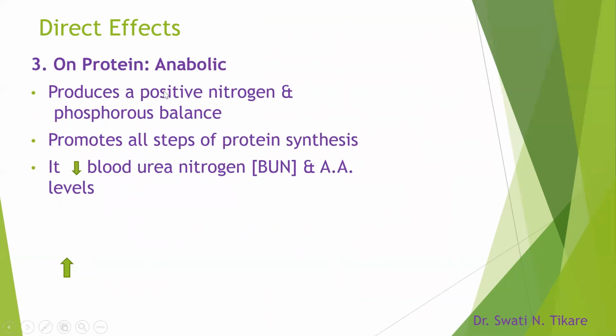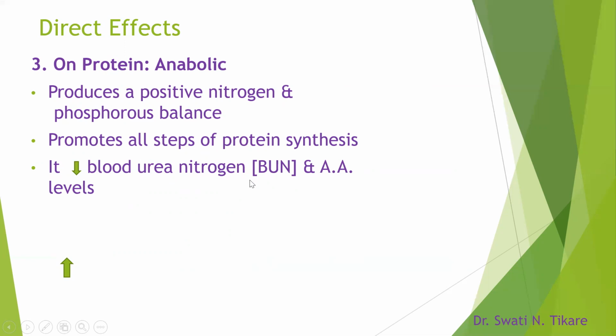After the growth, the next important effect is on the metabolisms. Starting with the protein metabolism, it is anabolic. Anabolic means it promotes protein synthesis. So the protein is made, it is not degraded. If it is degraded, it would be called catabolic. Here it is anabolic. Since it is anabolic, it produces a positive nitrogen and phosphorus balance in the body. It promotes all steps of protein synthesis. It decreases blood urea nitrogen.